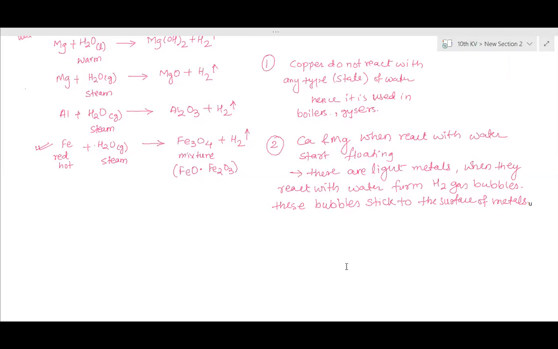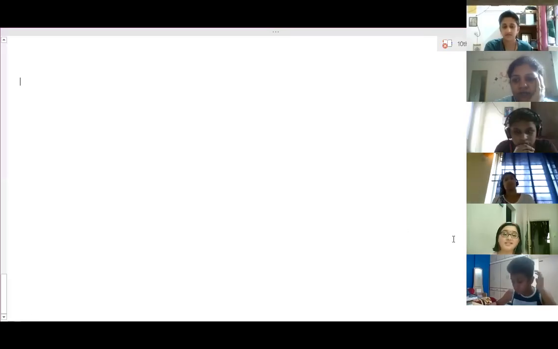Devyani? Which metals start floating when they react with water? Calcium and magnesium. Calcium and magnesium, when they react with water, they start floating. Reason? Anish, reason?